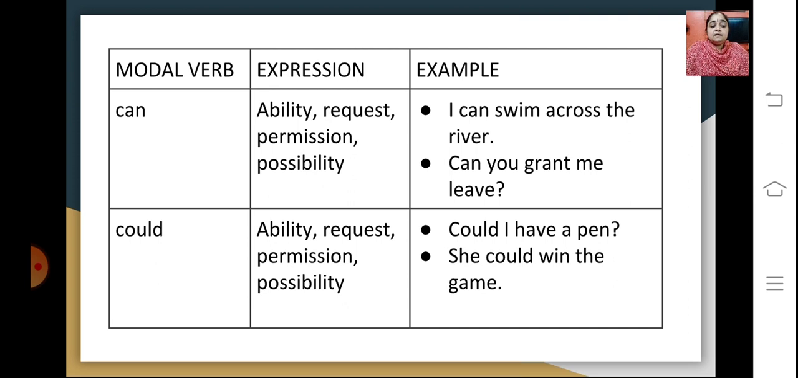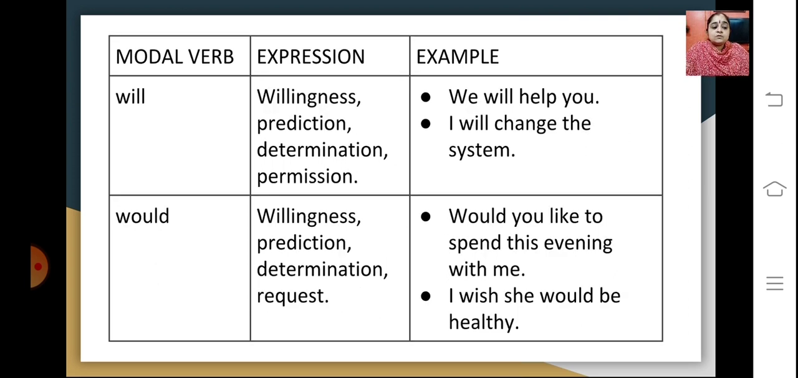Let's move further. Here you can see the modal verb is will. The expression here is willingness, a prediction, determination, and permission. The example here is, we will help you. It's like willingness to help someone. Or, I will change the system. It's a kind of determination, stating that one can change the system.